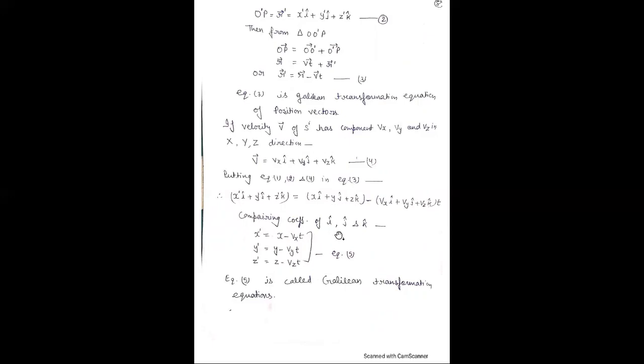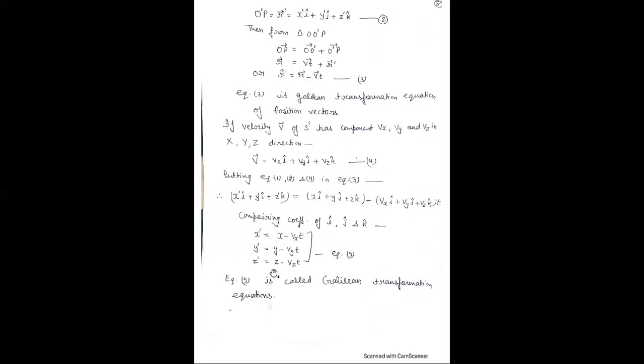Now comparing the coefficients of i, j and k, we get x dash is equal to x minus vxt, y dash is equal to y minus vyt, and z dash is equal to z minus vzt.